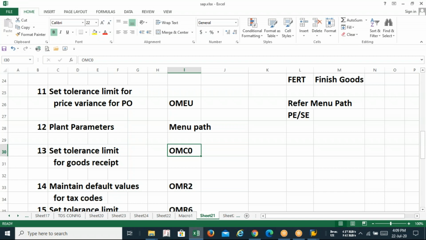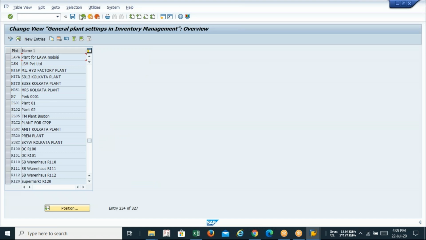Guys, you will get the information in goods receipt also. Can you tell me the T code for the goods receipt in SAP? What is the T code to run the goods receipt? MIGO. MIGO. So to run MIGO, you have to set the tolerance limit for goods receipt also. And the T code is OMC0. It's not OMCO, it's OMC0. Okay, let's see.